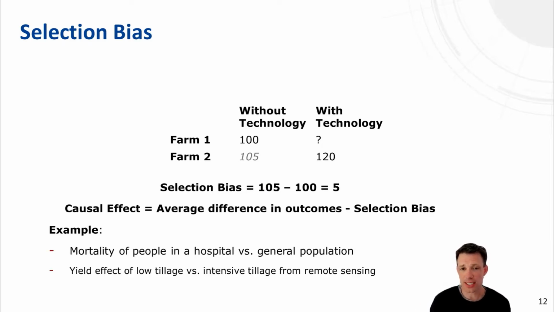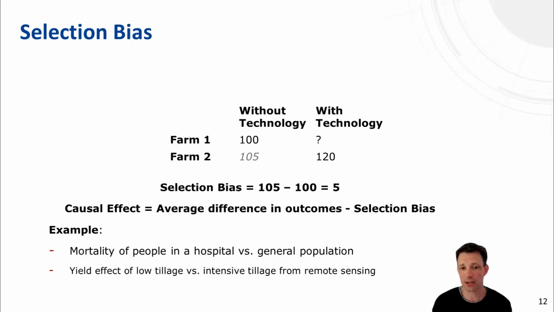Maybe as an additional example, because selection bias is so important. What is selection bias? It could be that farms are different from the outset. If you consider different examples, selection bias is probably even clearer. So assume, for example, you would want to study the effect of hospitalization on mortality rate.